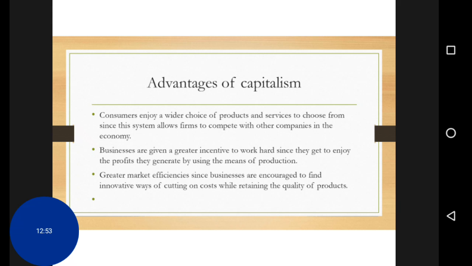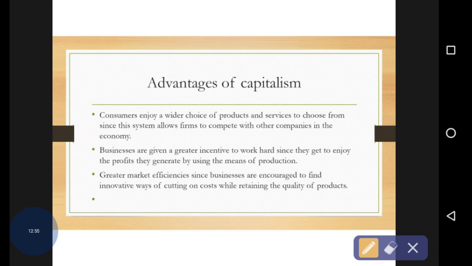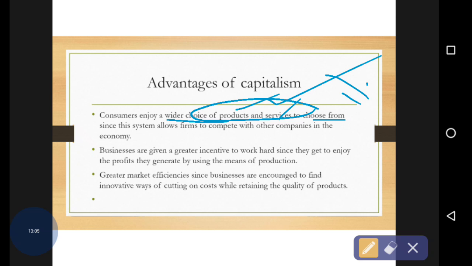So next, what are the advantages of capitalism? The consumers enjoy wider choices of products and services to choose from. They have more choice. Choice-based theory we will also discuss in public administration. If you have not watched the first lecture of public administration, go and watch it. And since this system allows firms to compete with other companies in the economy, there is more competition.